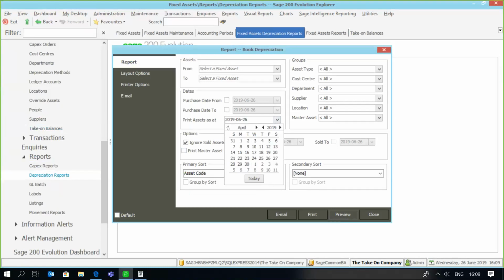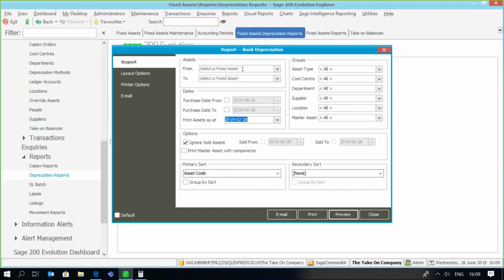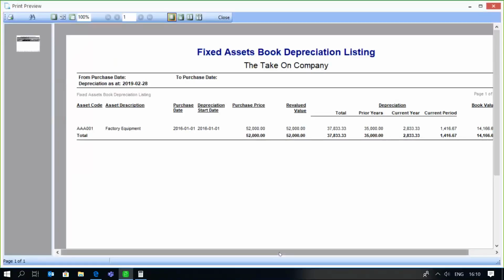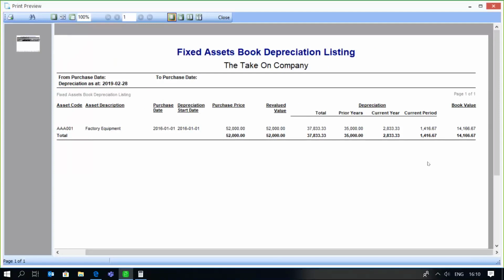If I run my report now for the second month and I preview that, as you can see, monthly depreciation remains at 1416.67. The current year is now for the 2 months from January 2018 to the end of February 2018, so it's for a 2-month period.